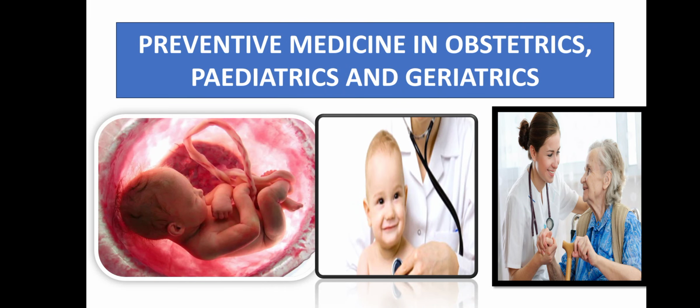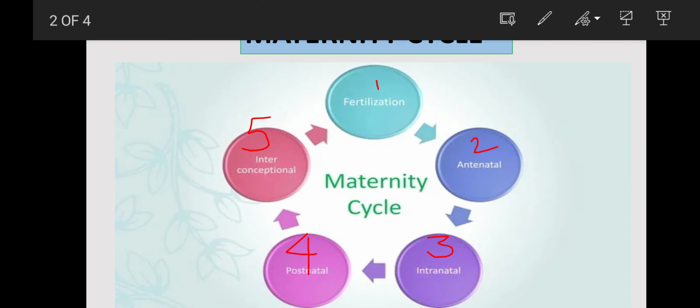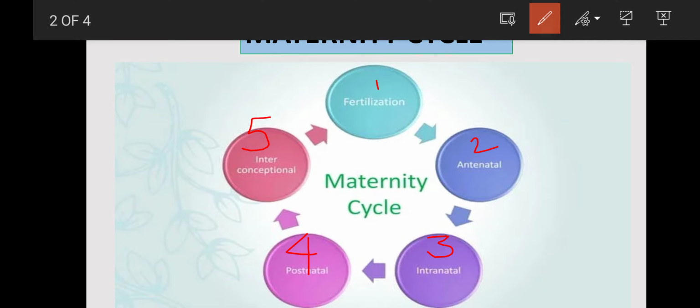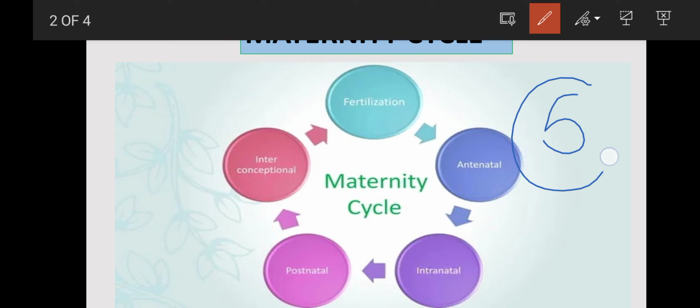Welcome back. Let us start a new topic in SPM, that is preventive medicine in obstetrics, pediatrics and geriatrics. Beginning with the maternity cycle. There are 5 stages of maternity cycle. They are fertilization, antenatal period, intranatal period, postnatal period and interconceptional period. So we have 5 stages in total.